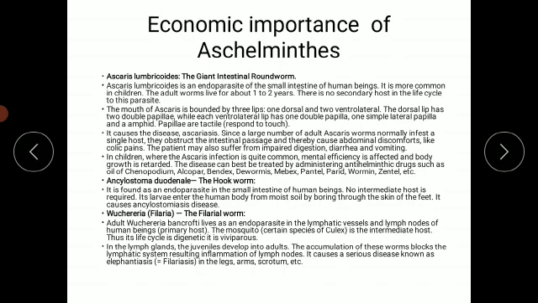Now we study the economic importance of Aschelminthes. These Aschelminthes act as parasites. When we studied the general characters of Aschelminthes, we saw that agricultural loss is caused by the presence of roundworms inside plants.